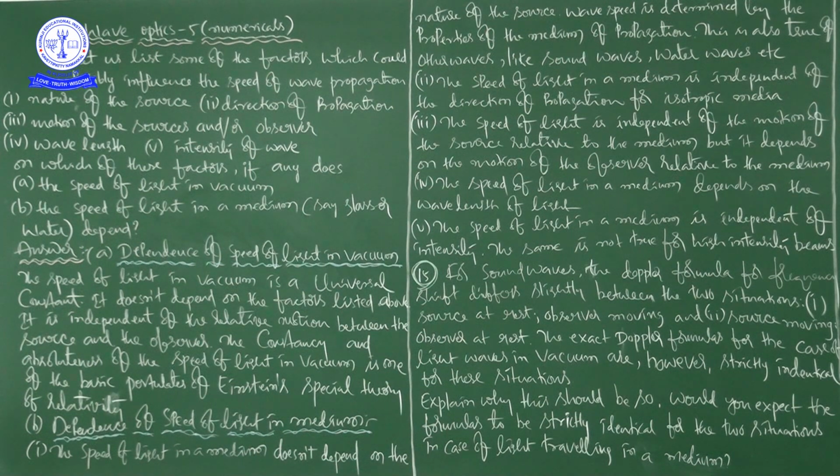We have various types of artificial sources, for example, sodium lamp, tube light, tungsten filament bulb. So these are various types of artificial sources to produce light. That is the reason he put nature of the source. In a tube light, the light comes because of the collision of gaseous molecules.